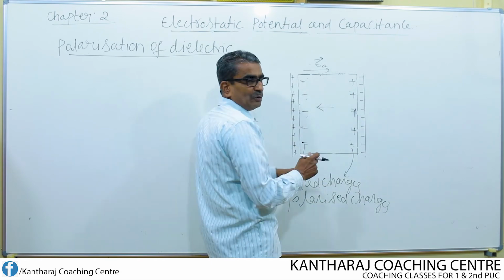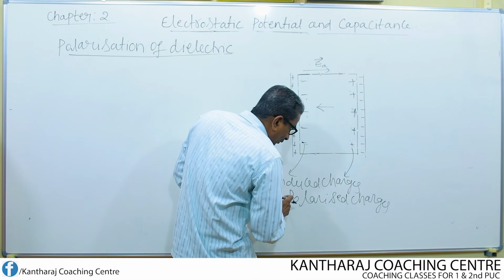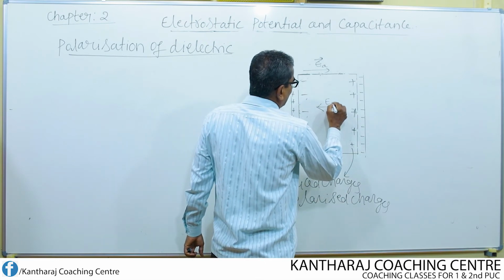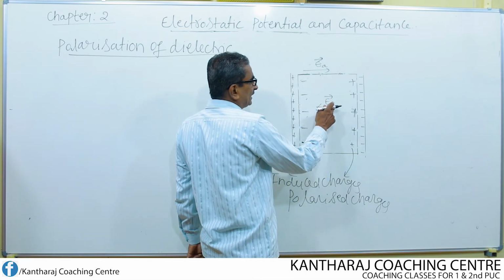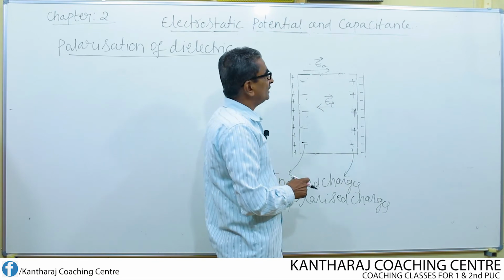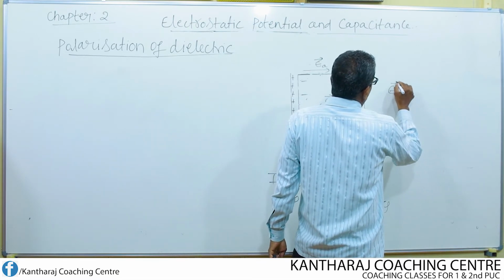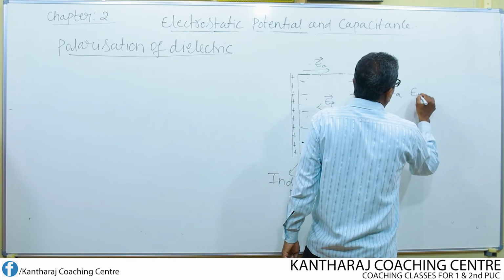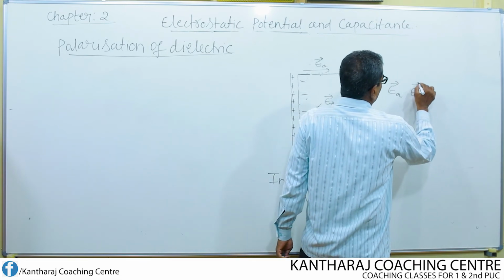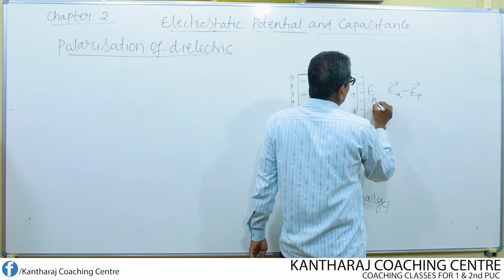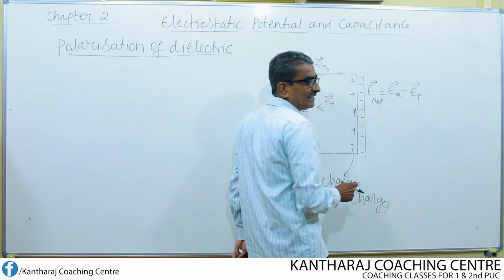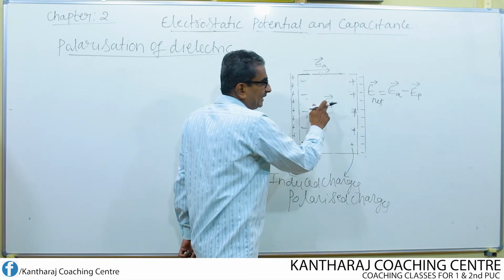Inside the dielectric, one more field is set up because of polarized charges. I call that electric field EP, E for electric field, P for polarized charges. Now what happens? EA and EP are opposite to each other. Therefore now, what is the net electric field inside the dielectric? It is EA minus EP.